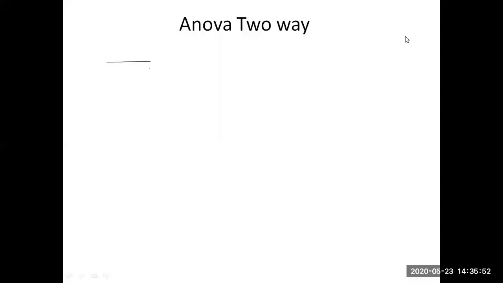Already we have discussed ANOVA one way. Today we are going to discuss ANOVA two way. When can we use ANOVA? If you come across more than two samples, you have to use ANOVA. Here, two way means we have two factors. That's why we call it ANOVA two way.